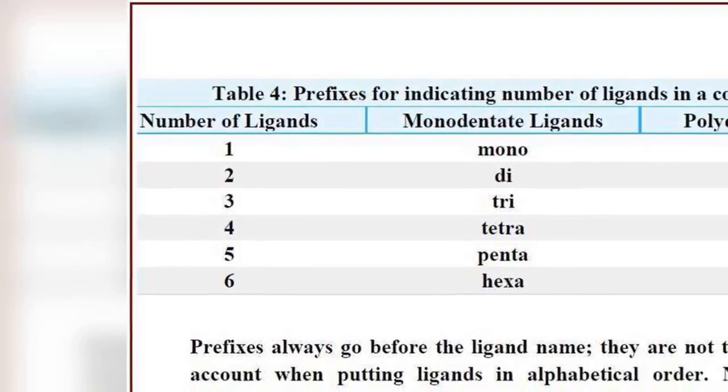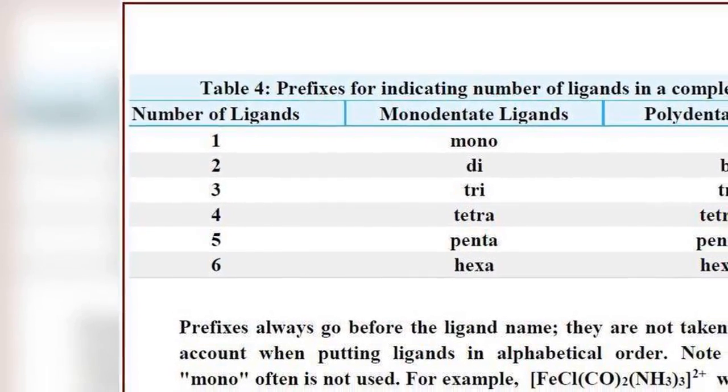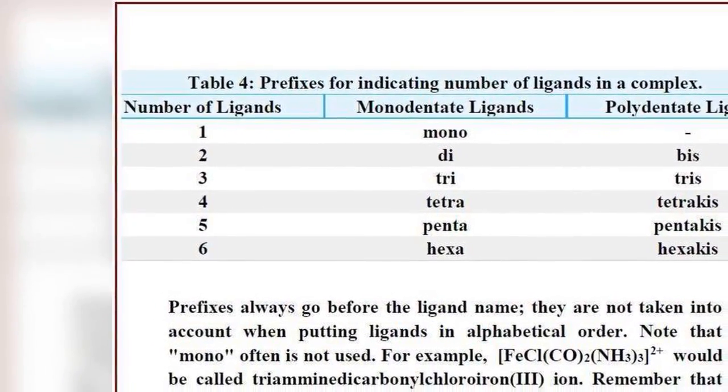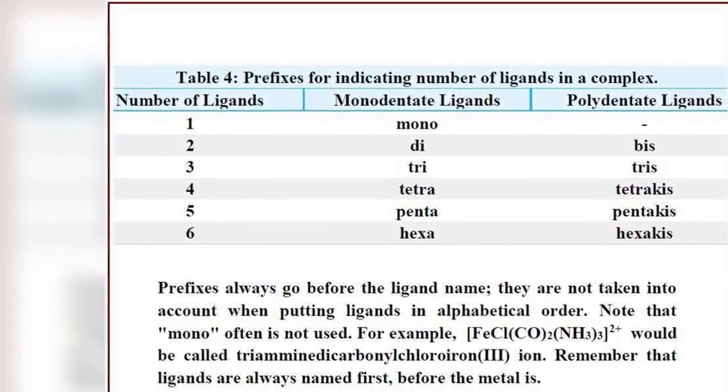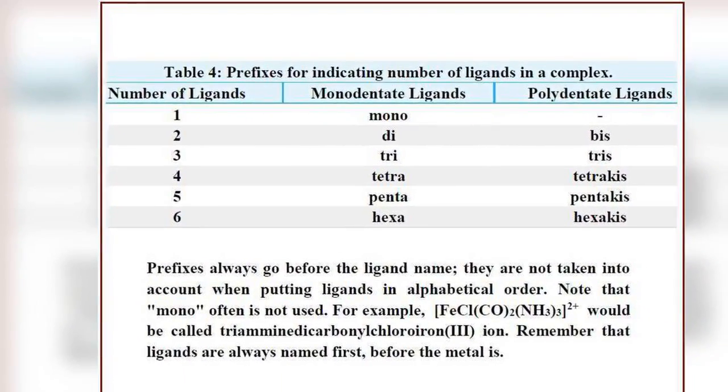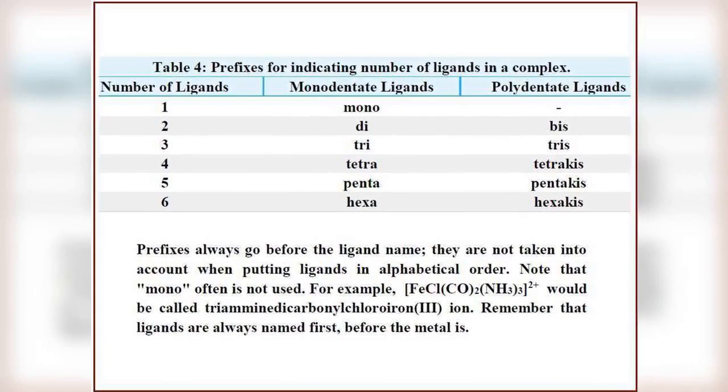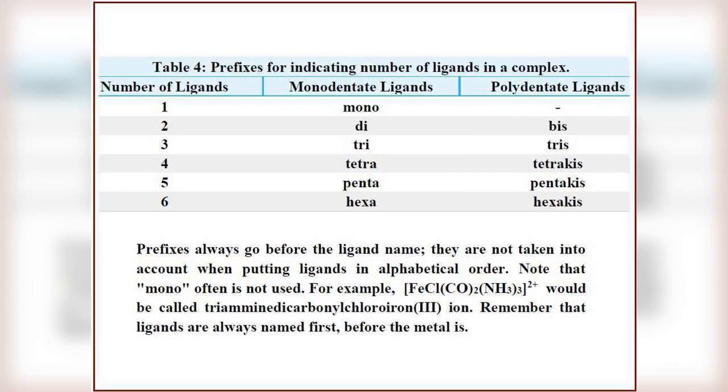Table 4 is about prefixes for indicating the number of ligands in a complex. If the number of ligands is 1, then we use mono. If it is 2, then di in the case of a monodentate ligand, bis for a polydentate ligand.